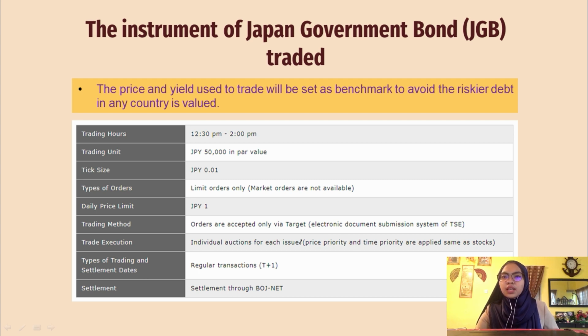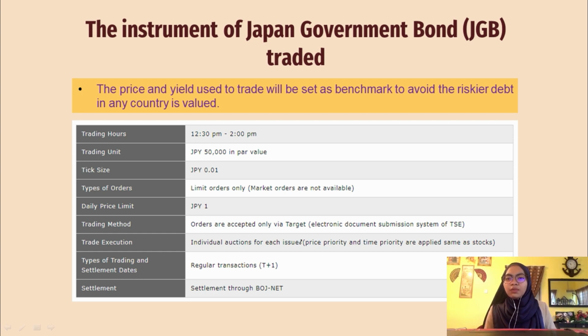Type of order is limit orders, while market orders are not available. The trading method used by JGB is orders are accepted only via TOSTNeT, which is the electronic document submission system of TSE. In the individual auction for each issue, price priority and time priority are applied, same as stock.